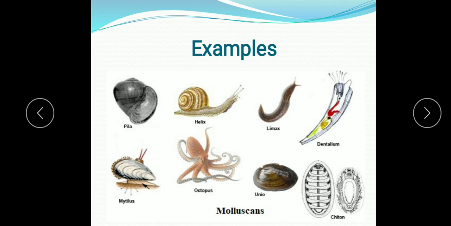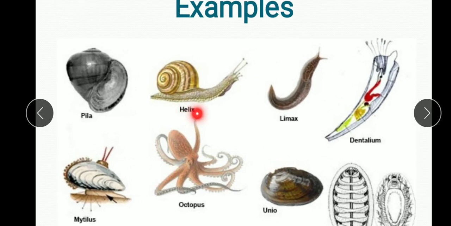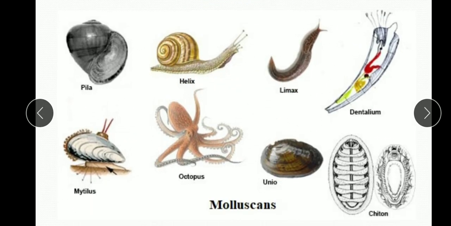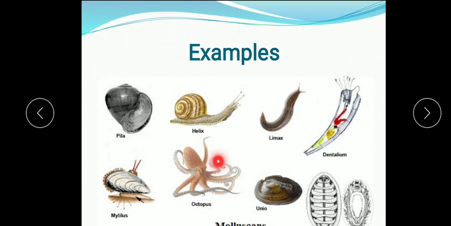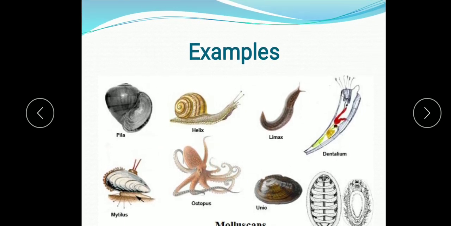Examples are Pila, Helix, Limax, Dentalium, Mytilus, Octopus, Unio, Chiton. All these are examples of Mollusca. Not all of these organisms have a calcareous shell, but some others are soft-bodied, like Octopus and Limax.